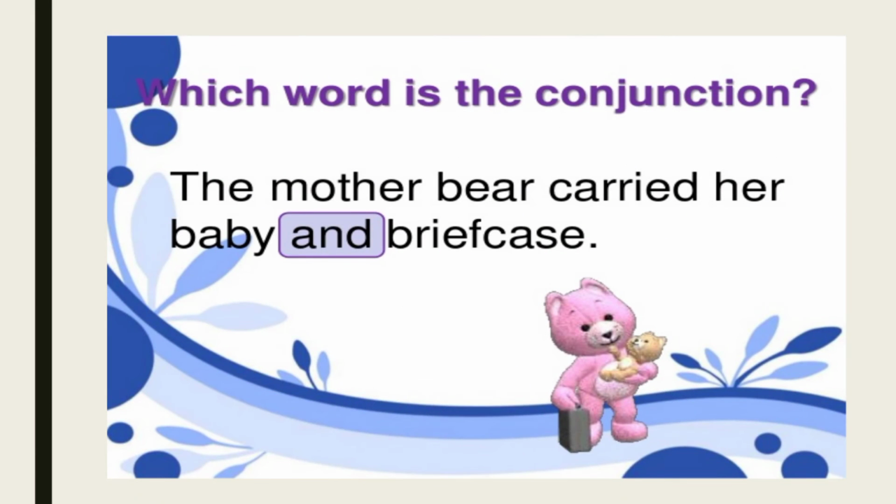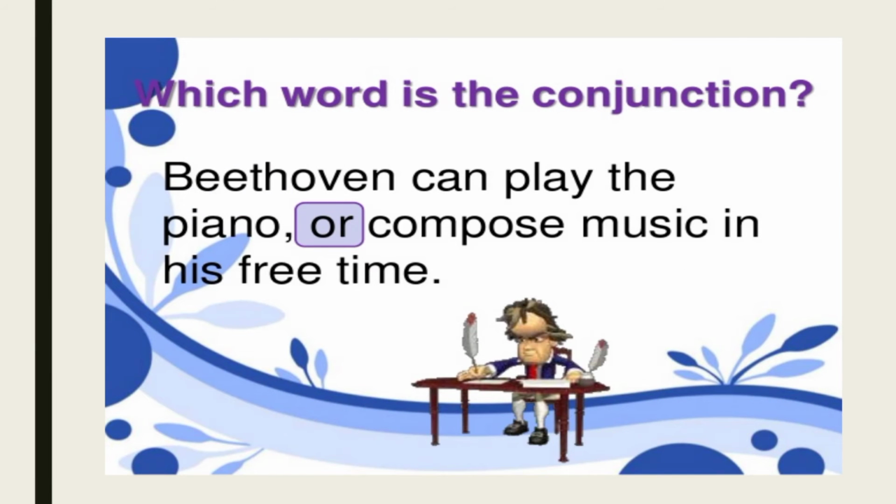Okay, children, now you have to identify which word is the conjunction. The mother bear carried her baby and briefcase. Which is the conjunction here, children? And. So we are adding two things: mother bear carried her baby, and we have to add one more thing which mother bear carried. What is that? Briefcase. So we are using and here. Understood, children?